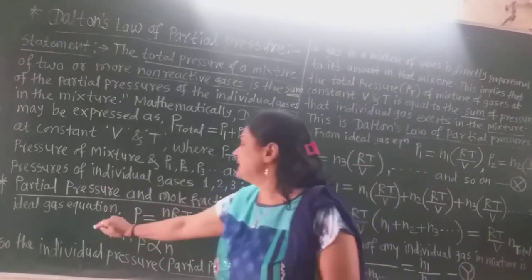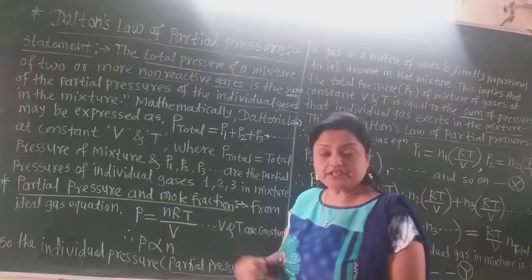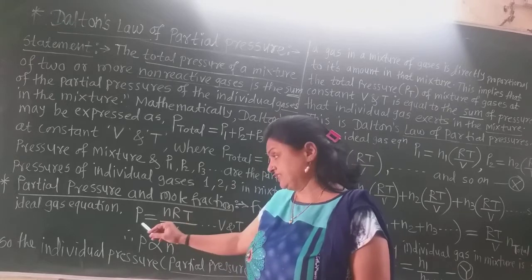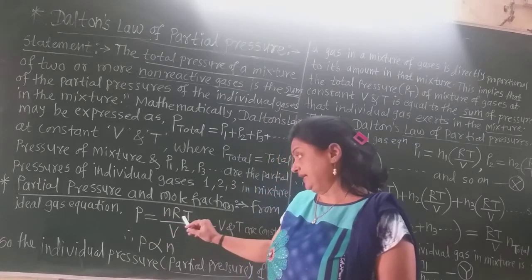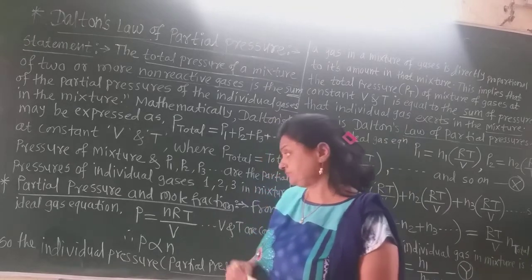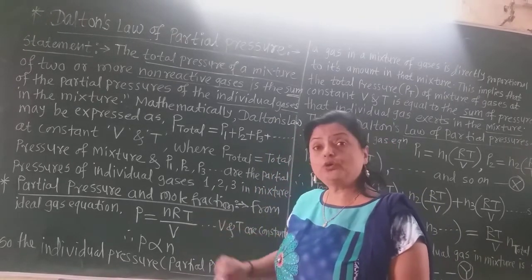From the ideal gas equation, we know PV is equal to nRT. So I rearrange this ideal gas equation as P is equal to nRT divided by V. Now what is the condition of Dalton's law? Temperature and volume are constant.